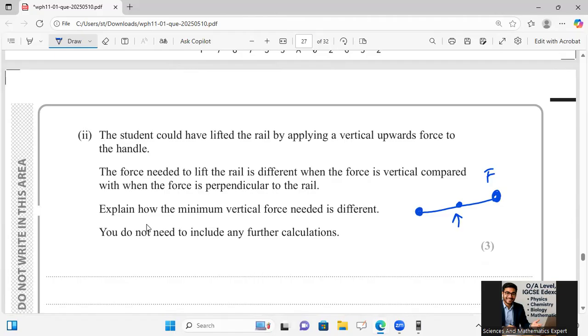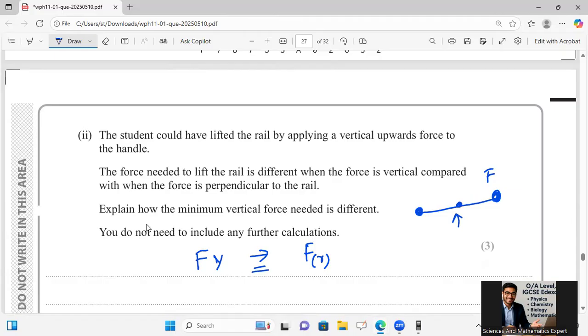And when the force is vertical, the component of the force perpendicular to the rail must be the same over there. So if F is vertical, the perpendicular component of the rail will also be the same.